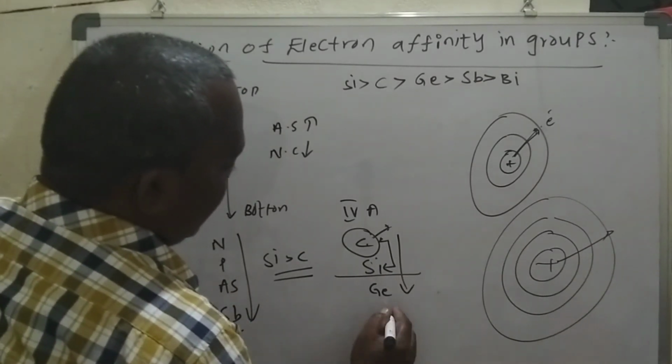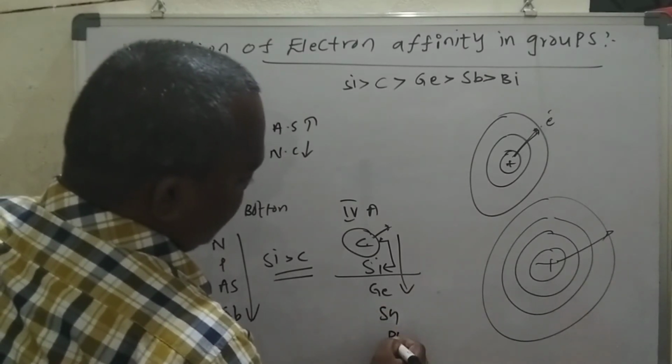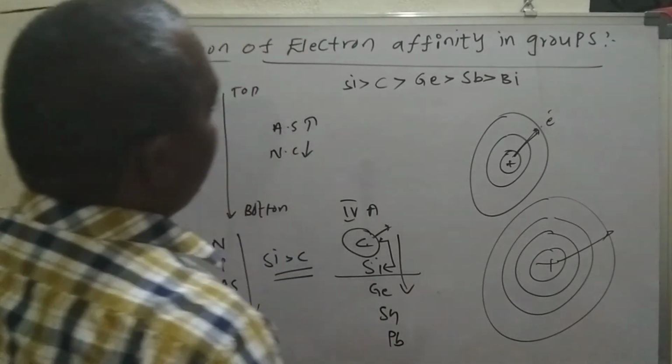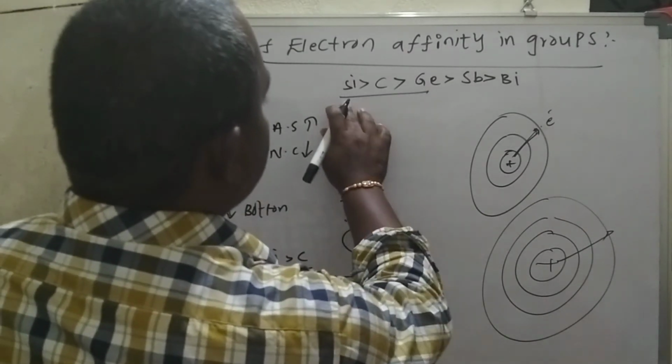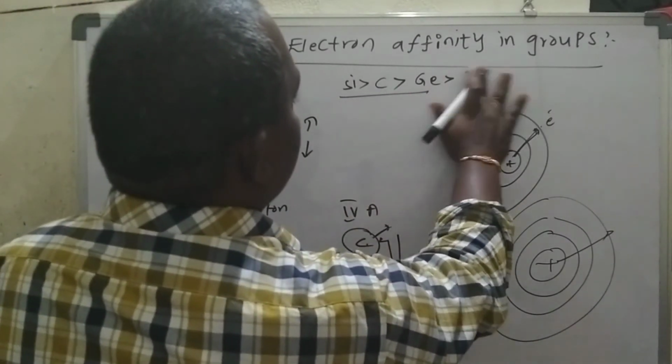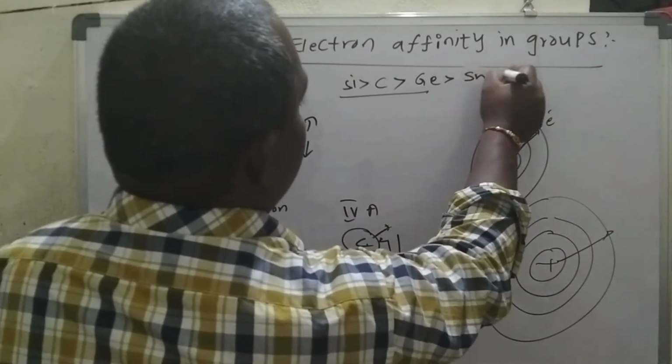For the fourth group, tin and lead will be there. Sorry, I forgot that. So here we have silicon, carbon, germanium, tin and lead.